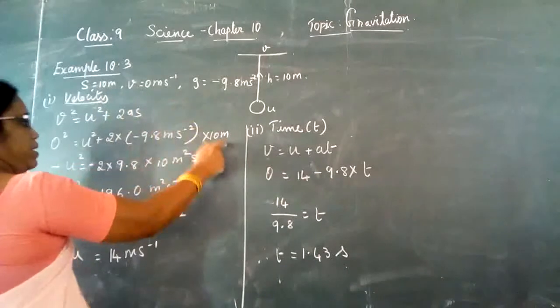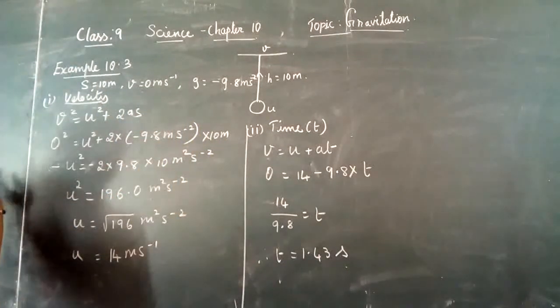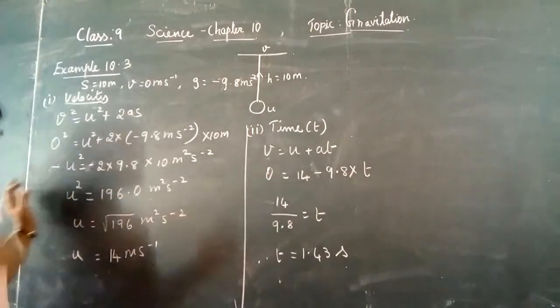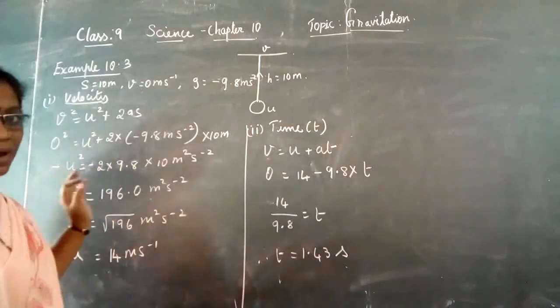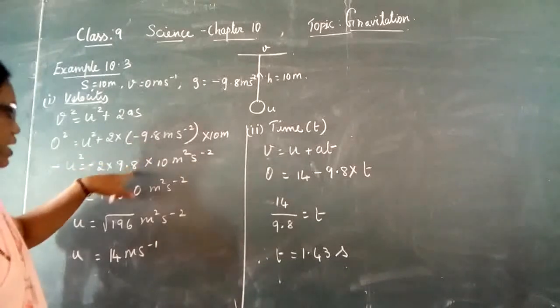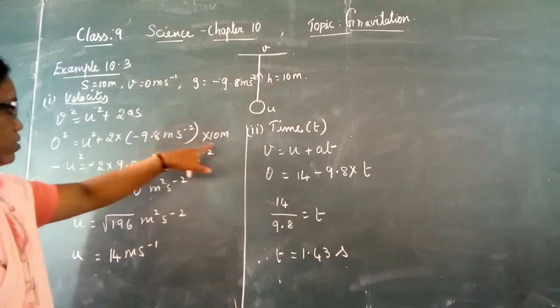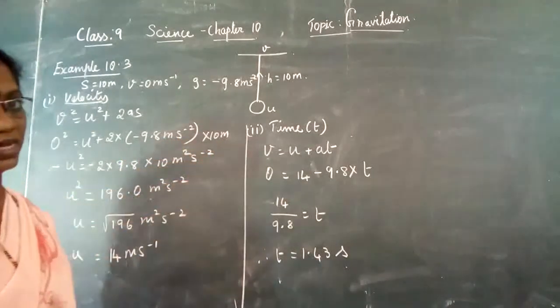It is 10 meter. Hence 0 we are going to leave, and u square when it comes to the left hand side it becomes minus u square, that is equal to, here you have already a minus, so minus 2 into 9.8 into 10, here you have meter into meter, meter square second power minus 2.